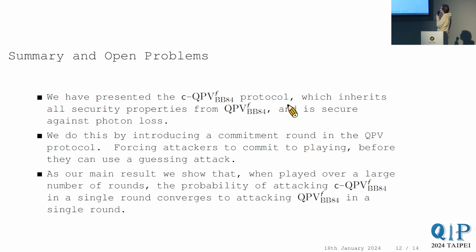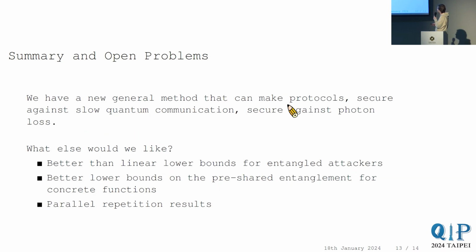As our main result, we show that when played over a large number of rounds, the probability of attacking a single round of this committing BB84 protocol converges to attacking the original BB84 protocol in a single round. So the security is inherited. In fact, our method doesn't really need to use anything of the QPV BB84 protocol in particular, but it only needs to use the fact that it was already secure against slow quantum communication. So in fact, we've shown that any protocol that is secure against slow quantum communication can be augmented to also be secure against transmission loss if you allow for this commitment round to be played.